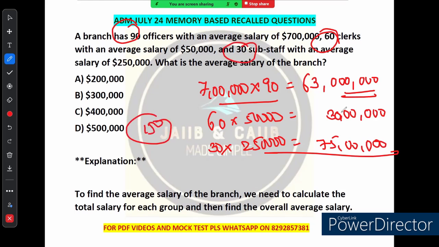Okay, and you also add all of the salaries. So you know the average salary of the branch will be how much? What will be the formula? The formula would be total salary of the branch divided by the total number of employees. The total salary of the branch we will put in the numerator, and the total number of employees we will put in the denominator.